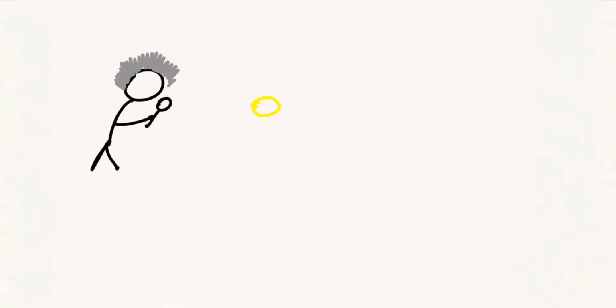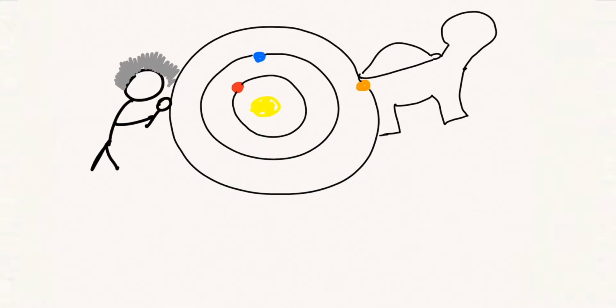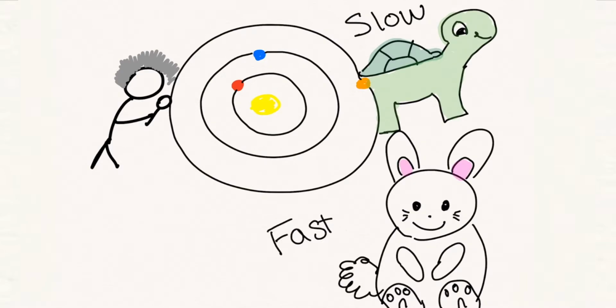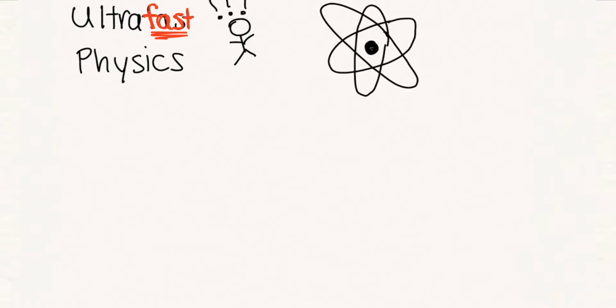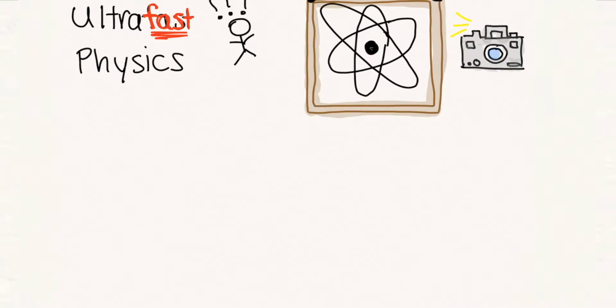Physicists study everything that influences how the universe works, from the very slow to the very fast. Ultrafast physics studies phenomena that occur very fast and has undergone a recent dramatic revolution. Scientists use ultrafast laser pulses to snap photos of atoms or molecules undergoing a reaction or a biological process.